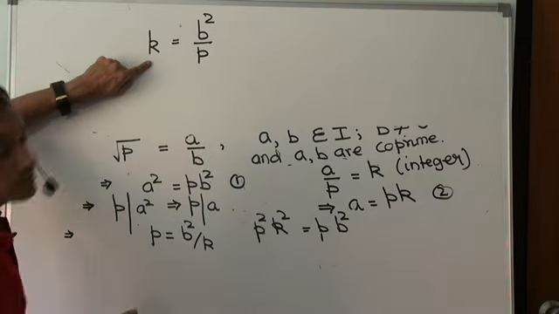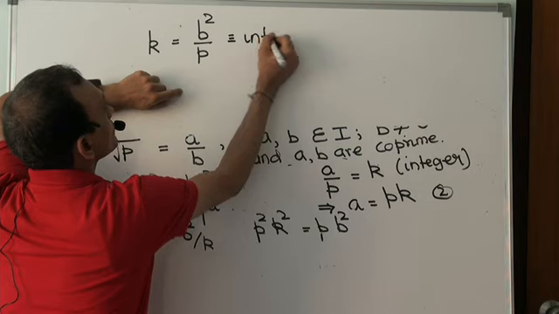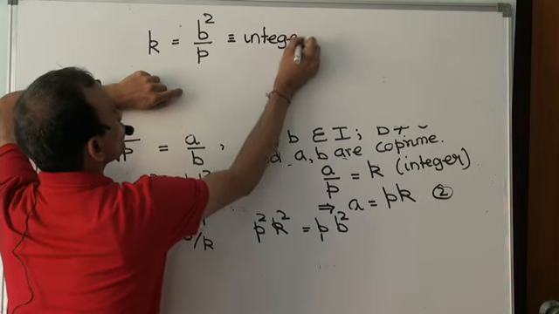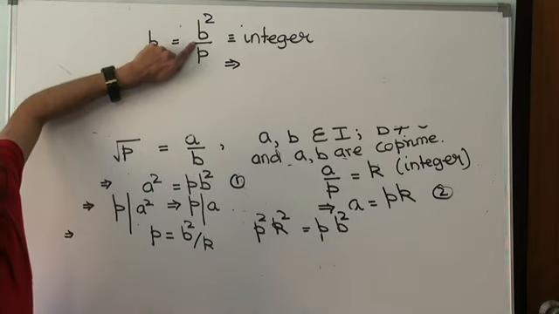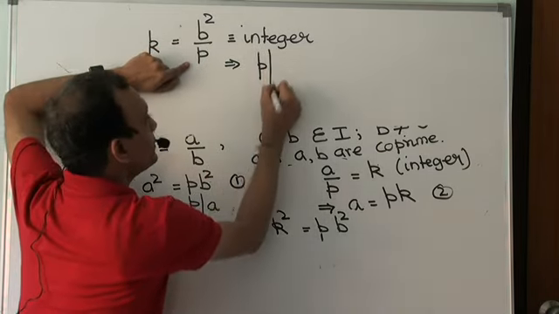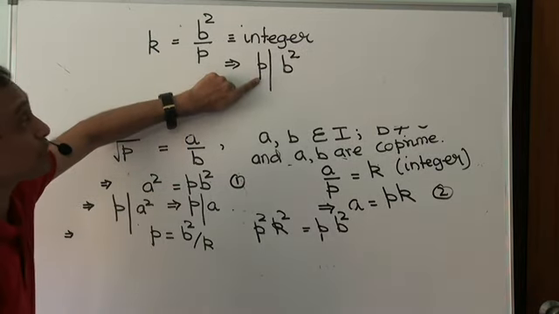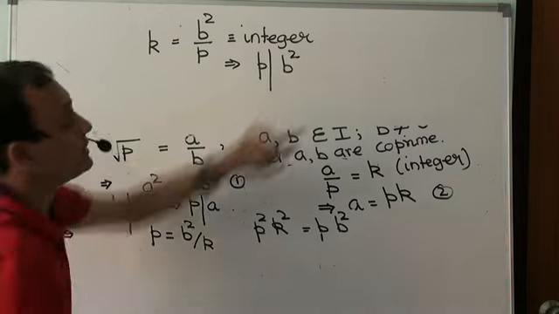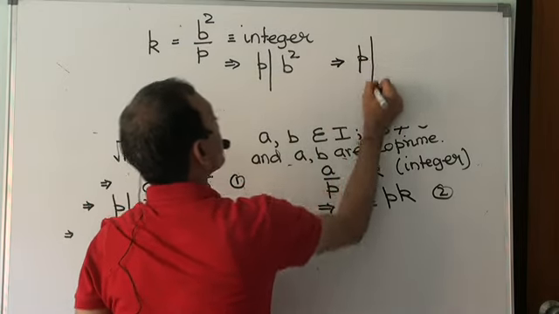But k is an integer. So b squared by p will be an integer. It really means that p must divide b squared. And if p divides b squared, and if p is a prime, then p must also divide b. So this would mean p divides b.